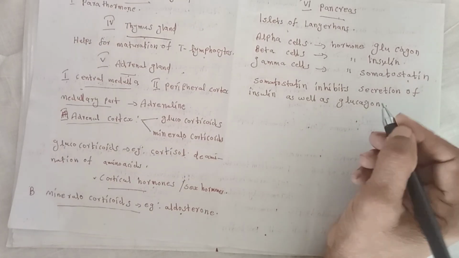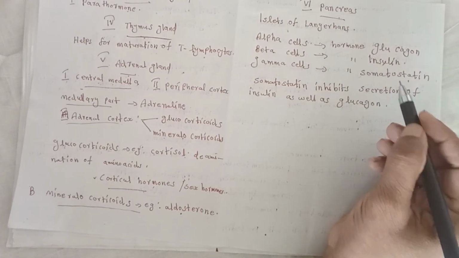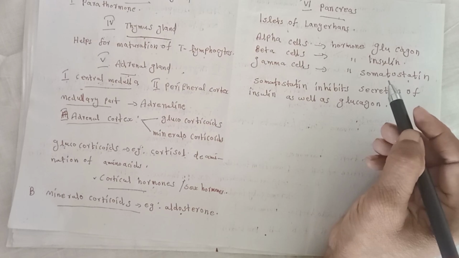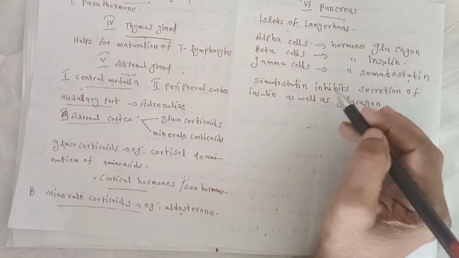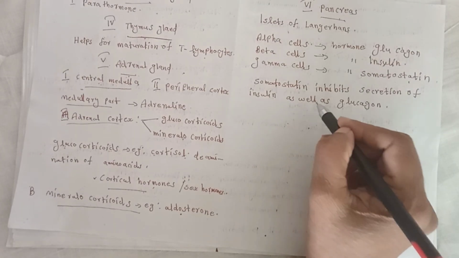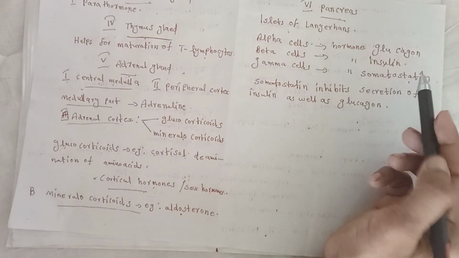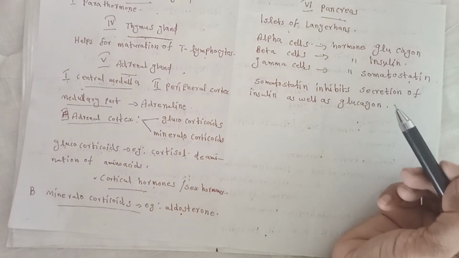The hormones insulin and glucagon. The function of somatostatin is to keep balance. It inhibits secretion of two hormones, insulin and glucagon.